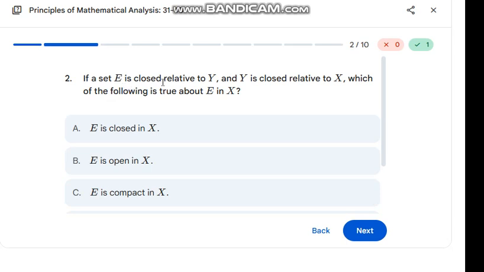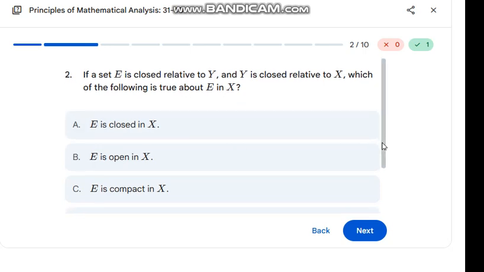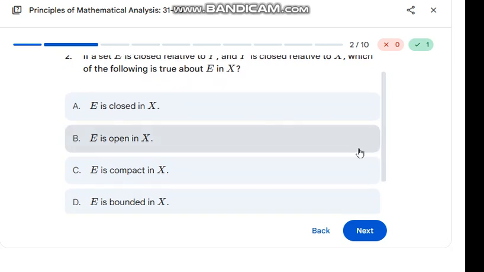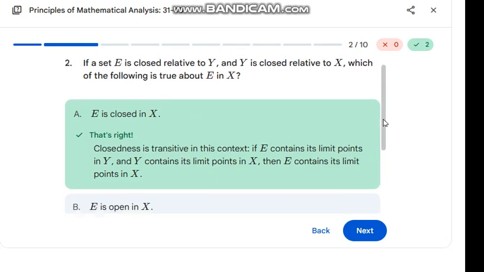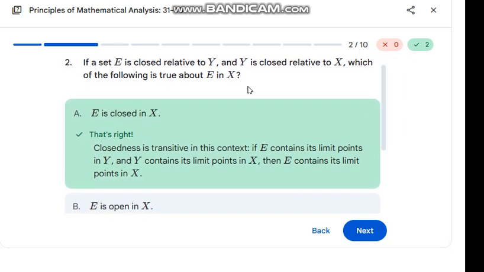If a set E is closed relative to Y and Y is closed relative to X, then which of the following is true about E in X? E is closed in X. Yes, closedness is transitive. So E is closed in Y and Y is closed in X, then according to the transitive property E is closed in X.